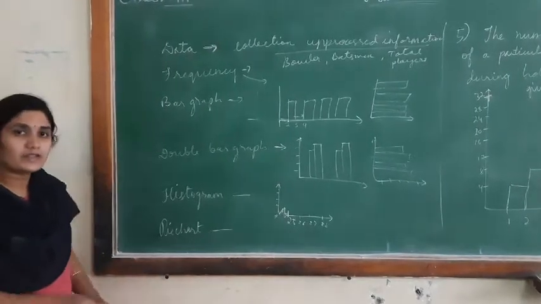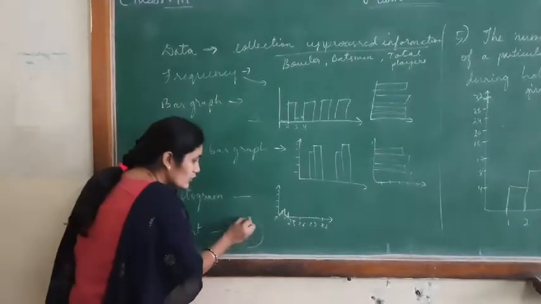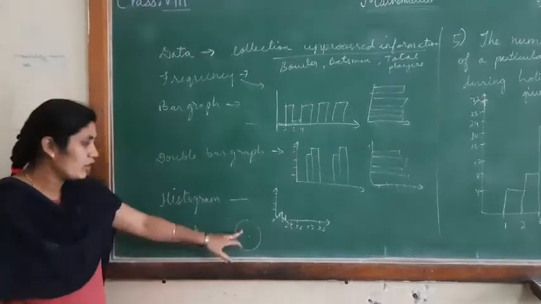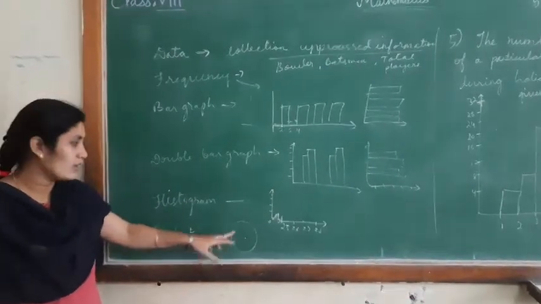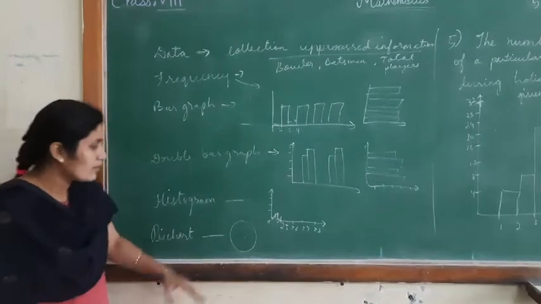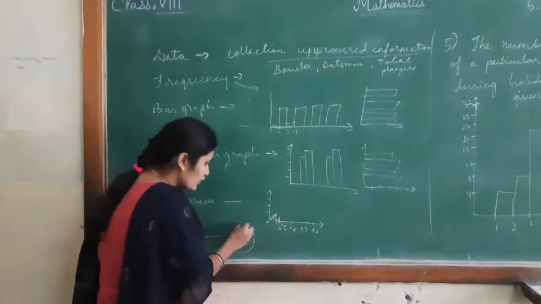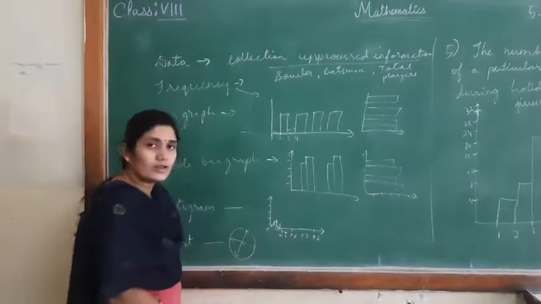Now pie chart. What is a pie chart? A pie chart is the circular representation of a graph. Why do we call it a pie? Because it is a circle, or it is a cookie shape. So a pie chart is also the representation of data using a circular graph.